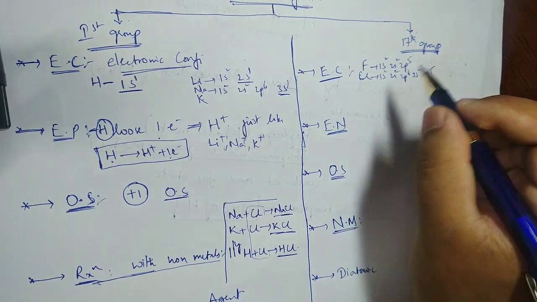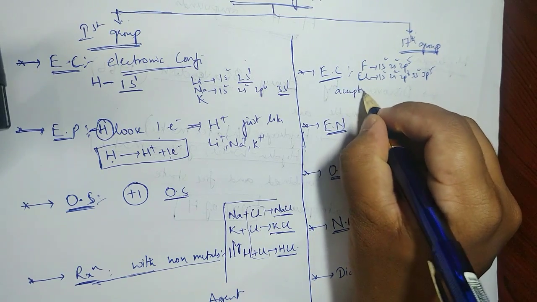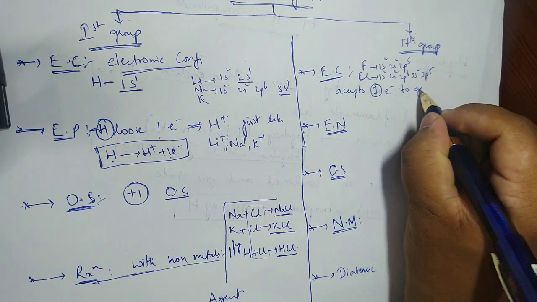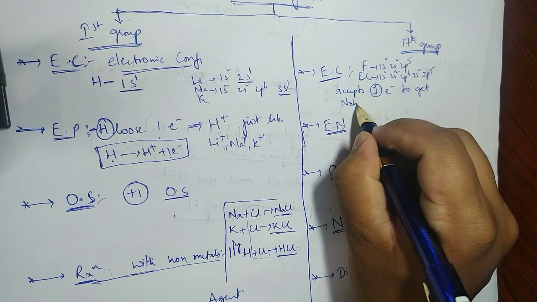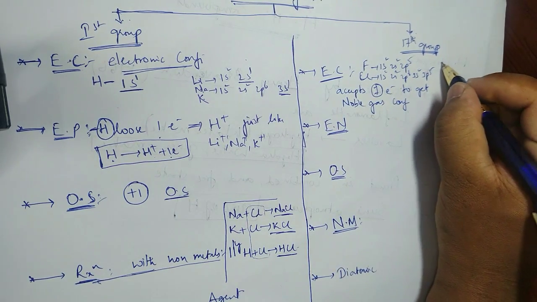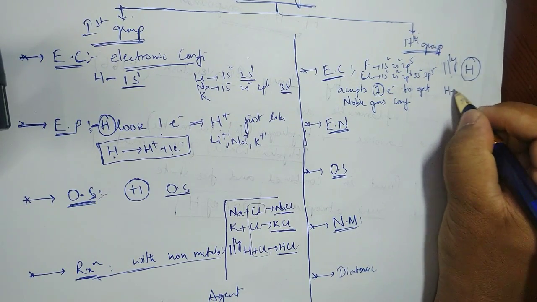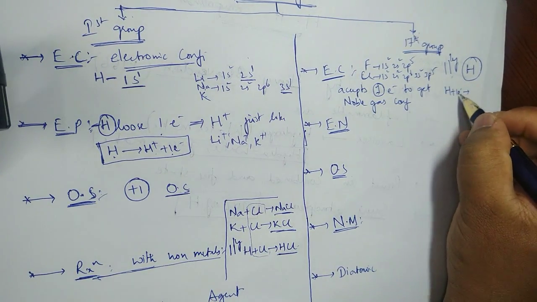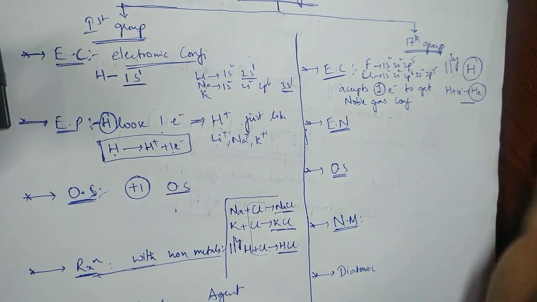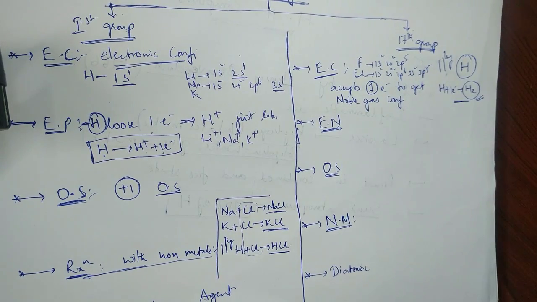So what I can say is it accepts one electron to get a noble gas configuration. You can find similarly in hydrogen. Hydrogen can also accept one electron and become helium's configuration. So this is very much supporting why it should be a 17th group element.